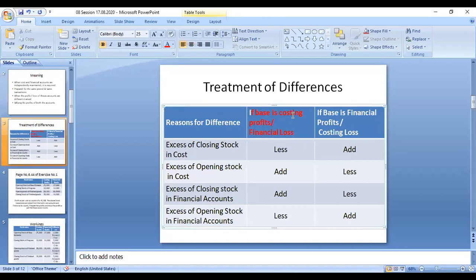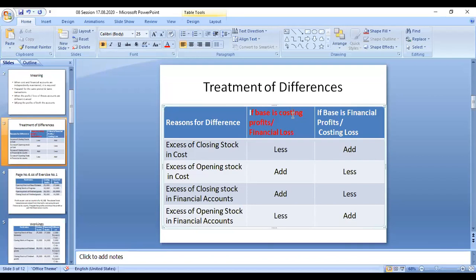So why do you have to deduct? That excess amount is only written in the financial account. This 2,000 is not written in the cost accounting profits. If you are taking the cost accounting profits, it is showing the excess of profit.